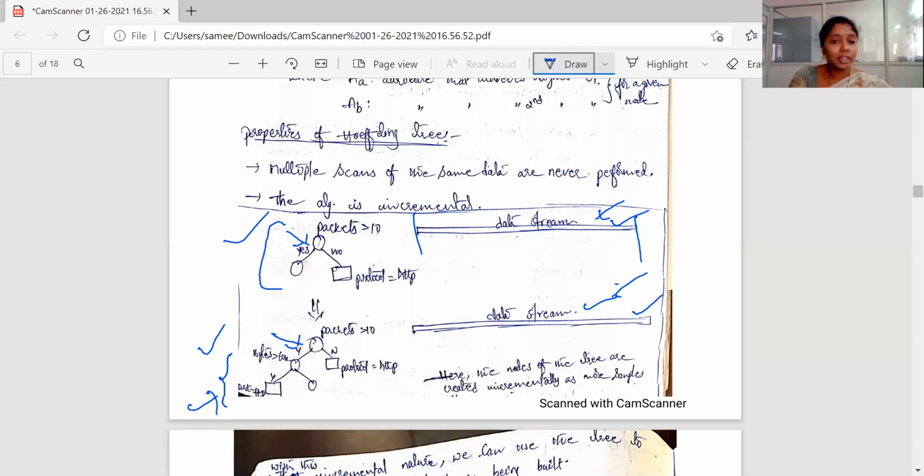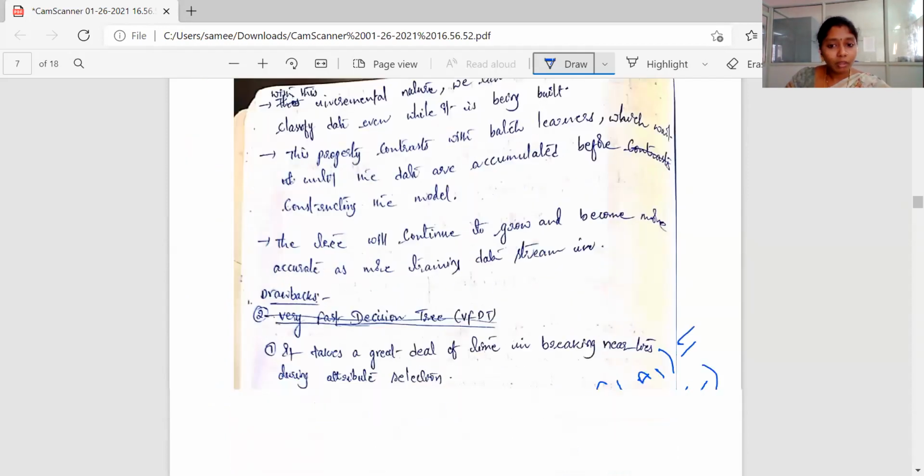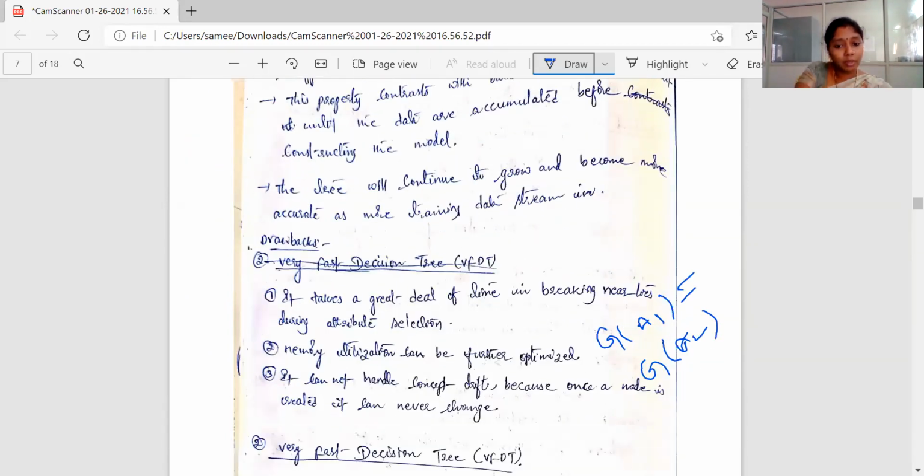But what's the major drawback here is, if a node is created once, suppose here node 1 and this is node 2, like this. Once a node is created, it cannot be redone, it cannot be modified, it cannot be changed. That is the main drawback here, which is also called concept drift. Concept drift exists as time comes, change of concept. So we can't fix it to a particular concept.